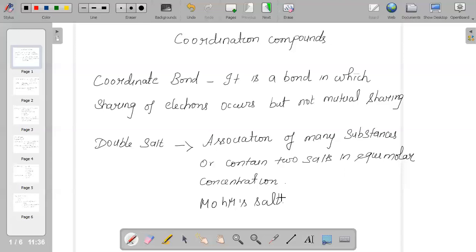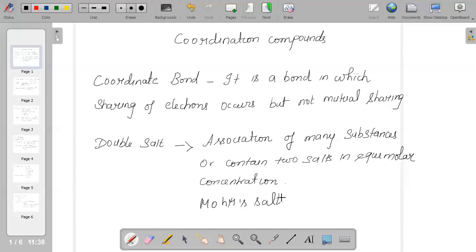In a coordination compound, once the compound is formed, the complex ion as a whole will not lose its identity, and when we dissolve it in water, it will show different properties. But in a double salt, they don't show different properties, and once you dissolve it, they lose their identity in water.